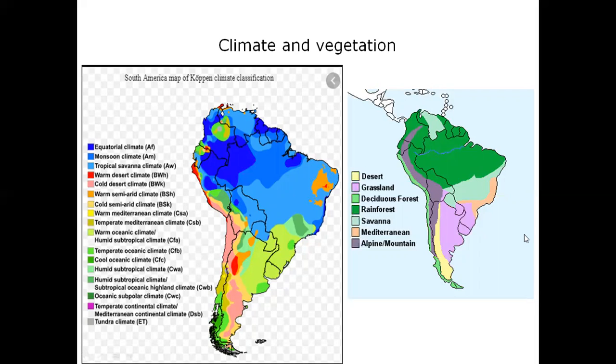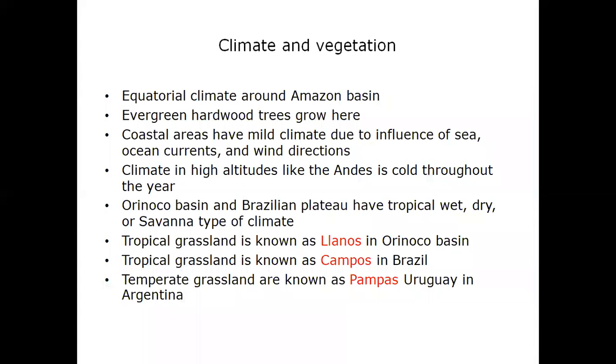But down there, the thickness of the forest decreases and it's more of grassland types. So students, in the Amazon basin, equatorial climate is found. So it's hot and wet. And the annual rainfall is about 2.5 centimeters to 4.5 meters. And evergreen hardwood trees grow here.